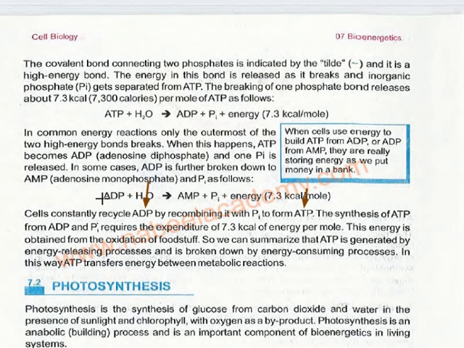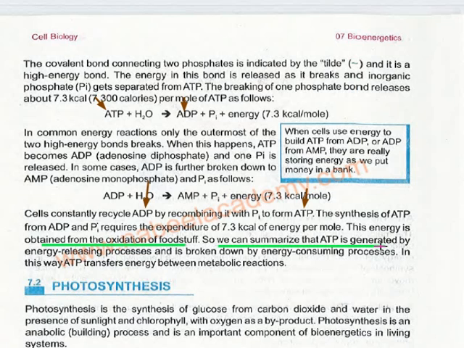For the conversion of ATP to ADP, energy is released. Now we need energy to make that bond again. This energy is obtained with the help of oxidation of foodstuff, whatever we eat, which gets oxidized.